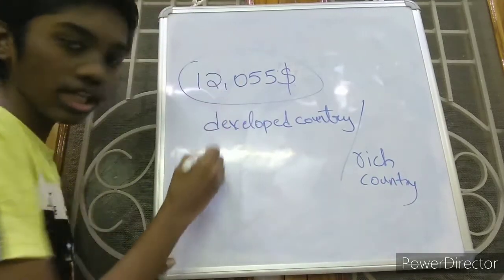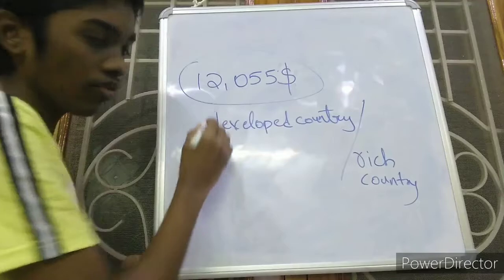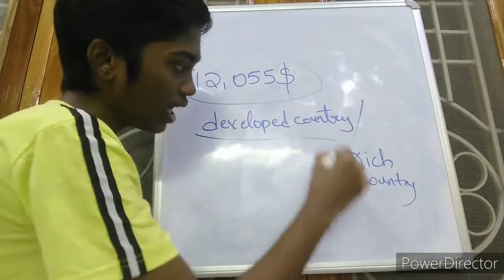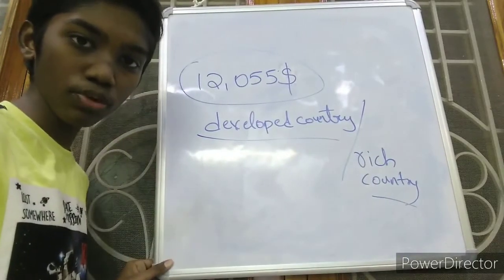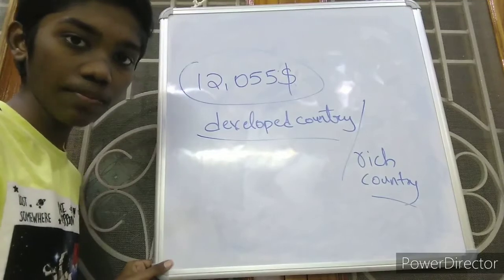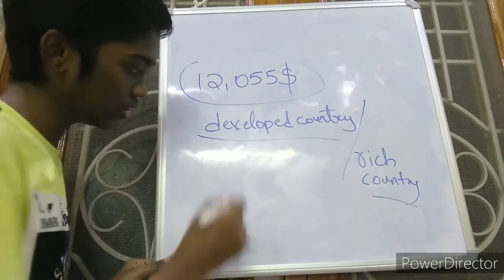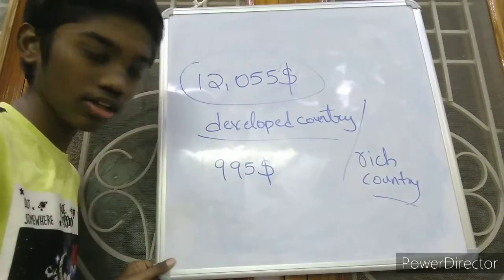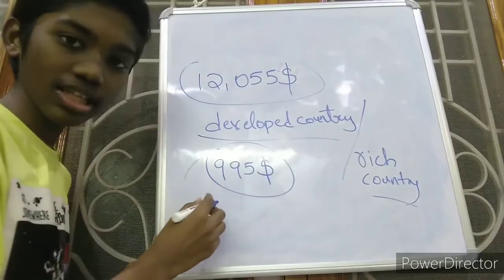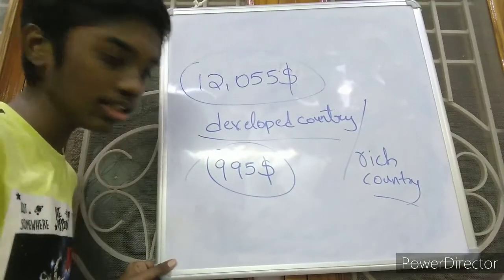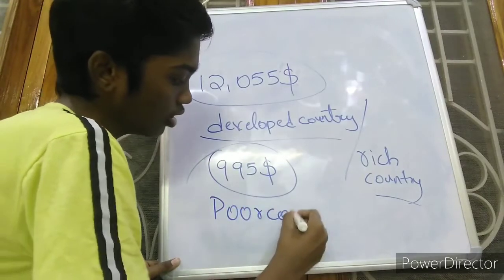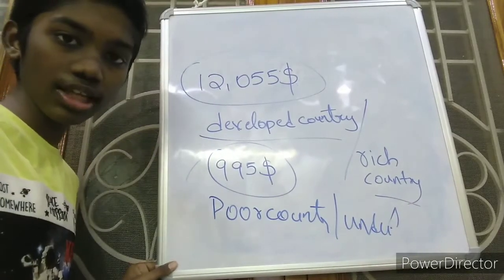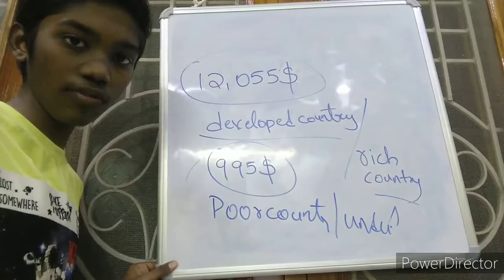So if a country has a World Development Report value of more than 12,055 US dollars, then that country is considered a developed or rich country. Now coming to the poor or undeveloped country: if the US dollar value is less than $995, then it is considered a poor or undeveloped country. So like this, they classify countries on the basis of US dollar calculations.